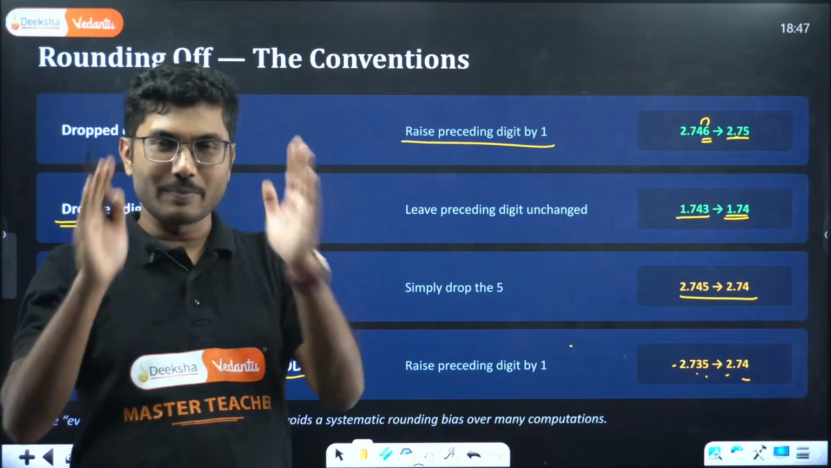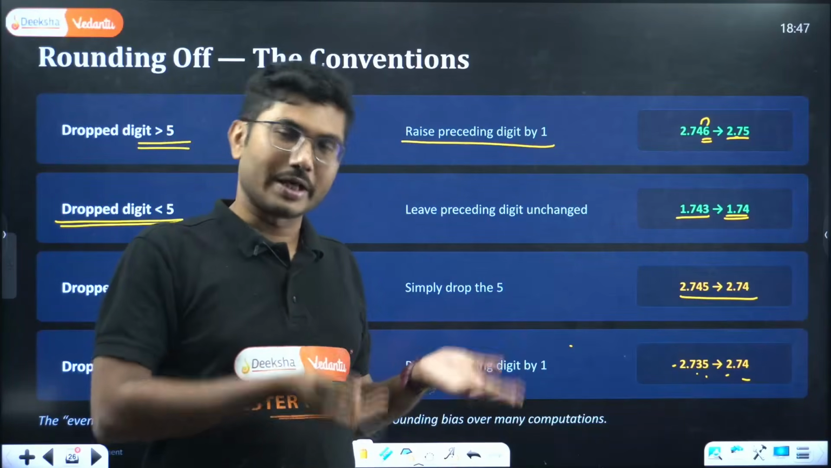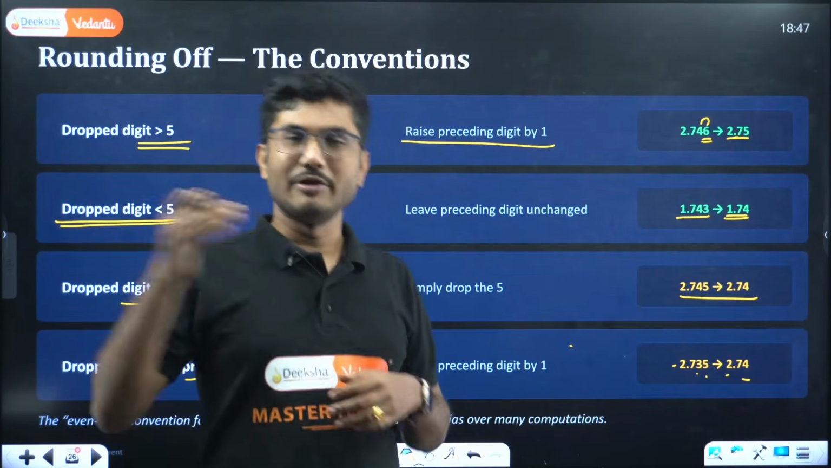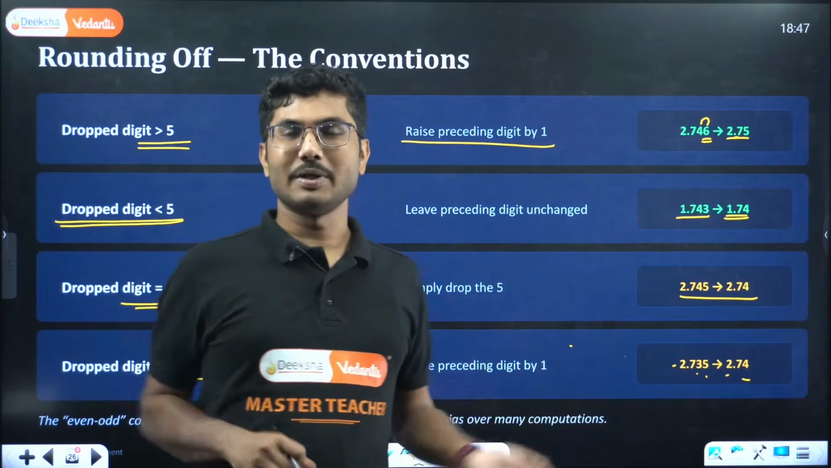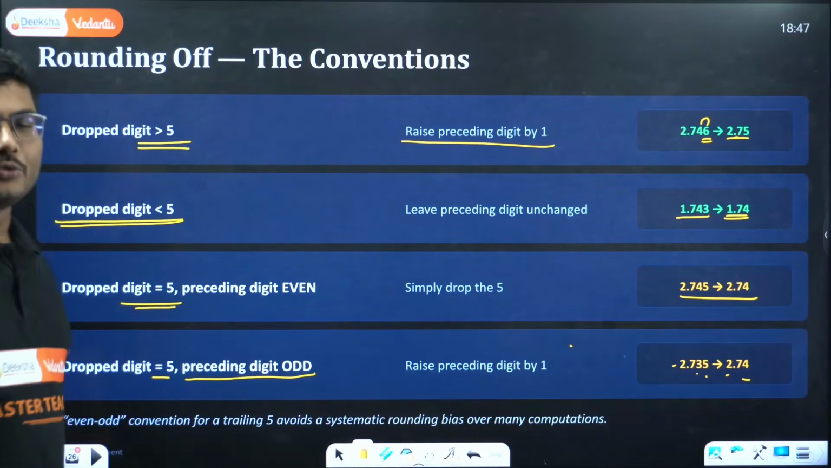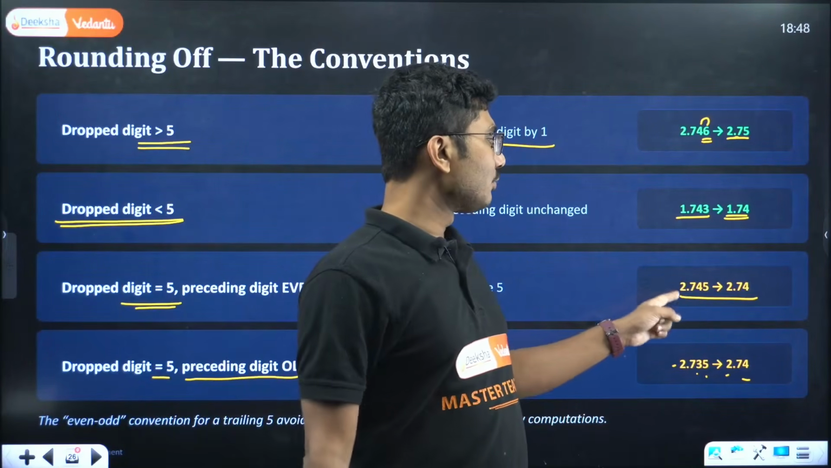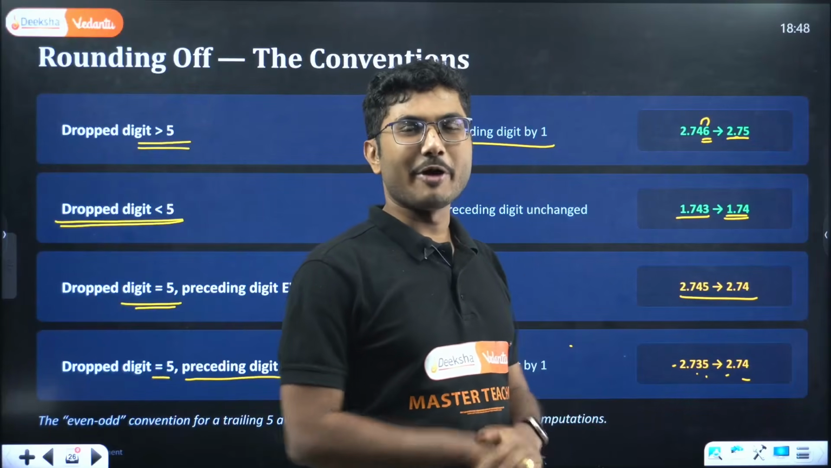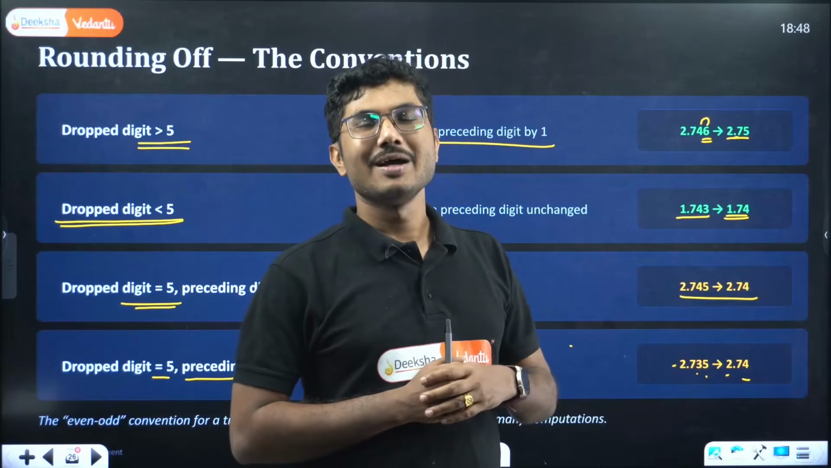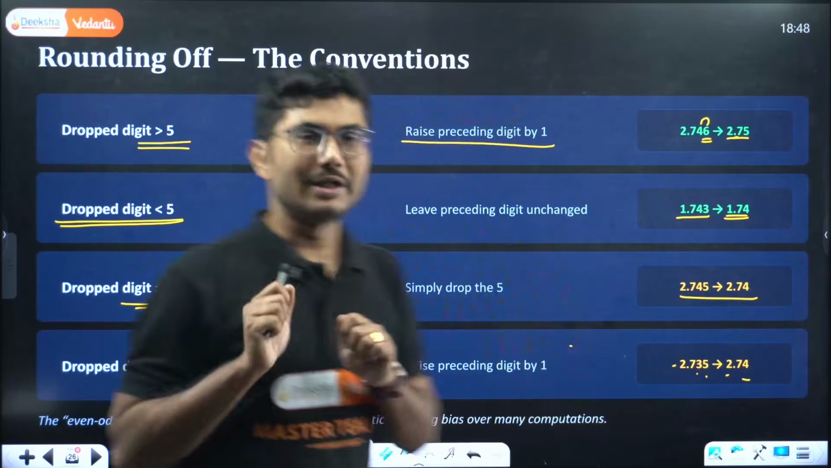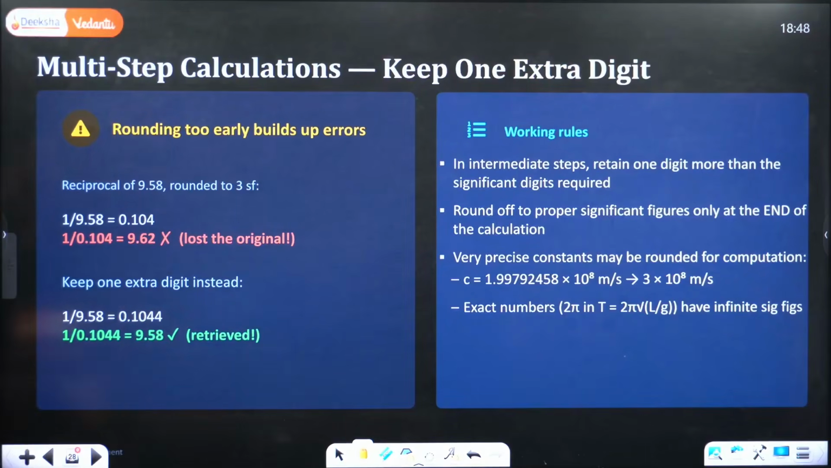So just fix in your mind: if the previous number is even, we will leave it even, we will not touch it, we will drop the 5. If it is odd, you have to make it even by adding 1, and we drop the 5 later, right? I know most of you, 99% of you, will take 2.745 and say 2.75, right? But 2.745 is not 2.75, it is 2.74 only. Okay, now let's move on with multi-step calculations.